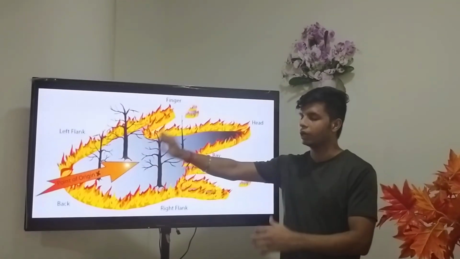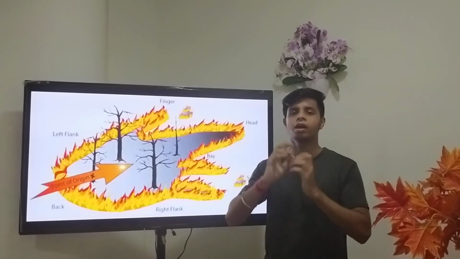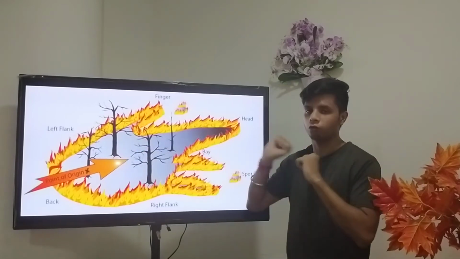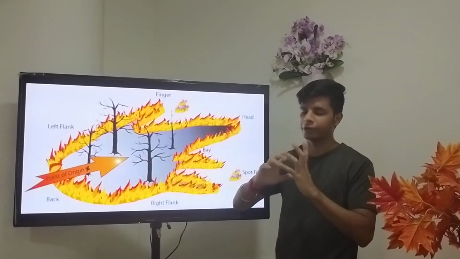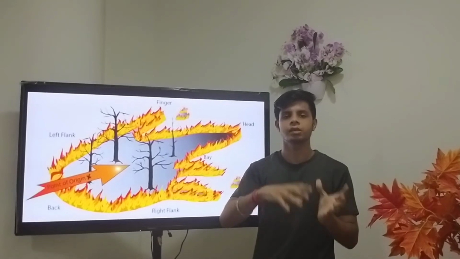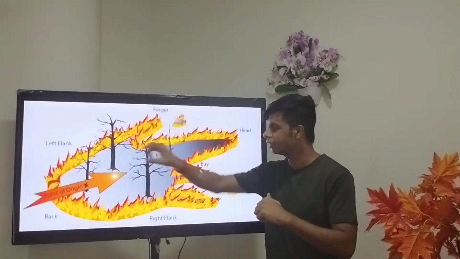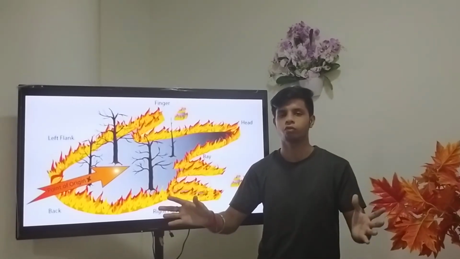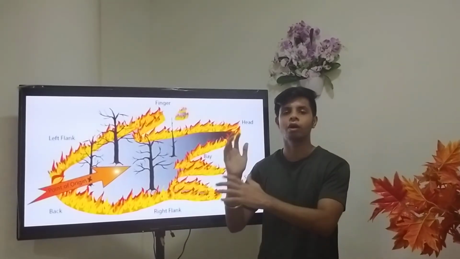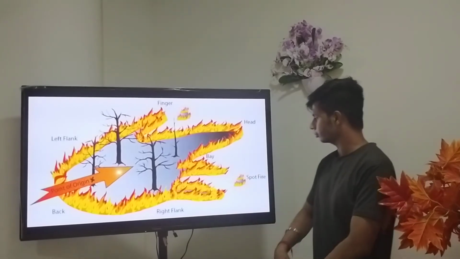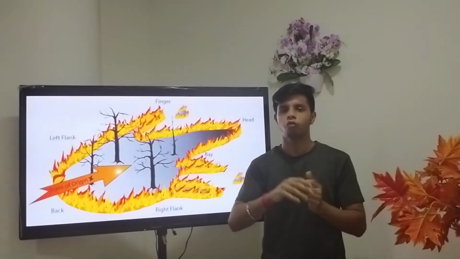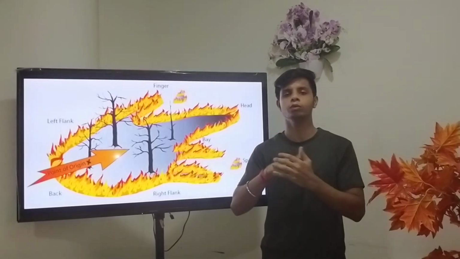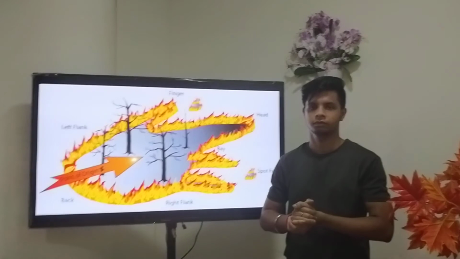Now, we will discuss the inside islands. Islands are important parts of a wildfire, because you can see here everything was burned inside that particular picture. But in a real fire, there may be situations where some fuels are not burned because of high moisture content and lots of other factors. Those particular areas are called islands. Now, spot fires. What is the meaning of spot fires? These are localized fires. Now I will tell you one example for that.